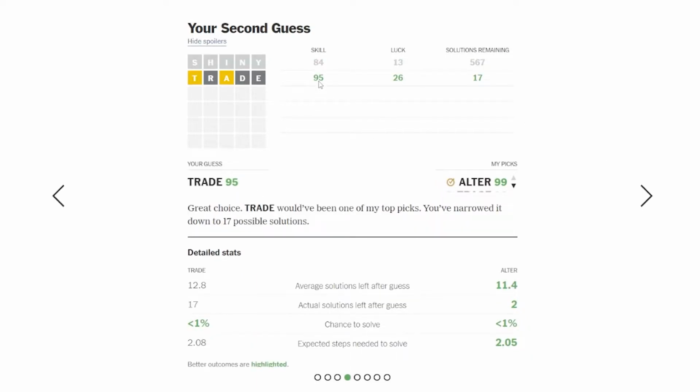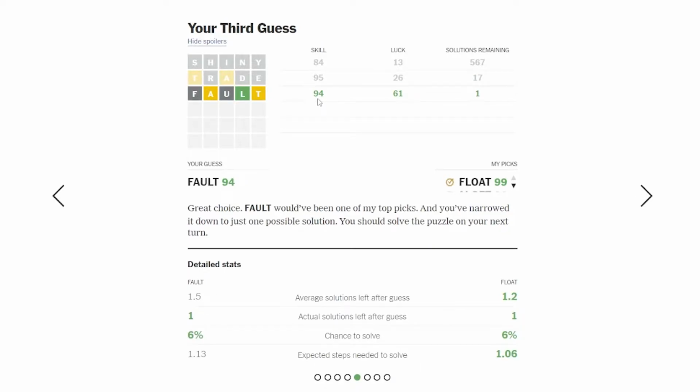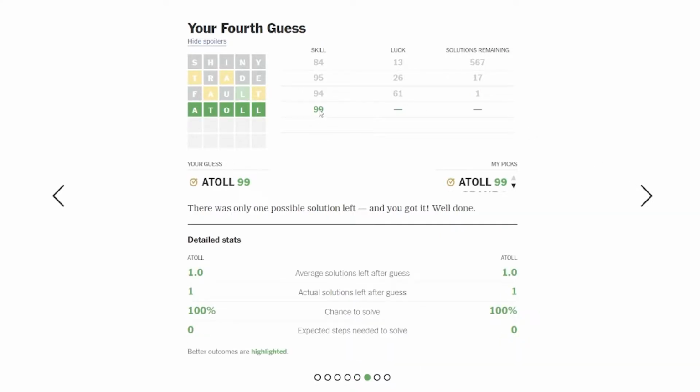Second word, trade, it likes better, giving it a 95. It also says that was a pretty unlucky guess. 17 solutions. Fault, it likes as a good guess as well. It's giving it a better luck score if there's only 1 solution remaining. I'm not quite sure how these numbers are determined. Knocking it down to just 1 solution, I would think would be very high luck, other than just guessing it outright. And making the best guess apparently is a 99. I guess it doesn't go to 100. Okay, we'll keep looking at these analyses over the rest of the week.